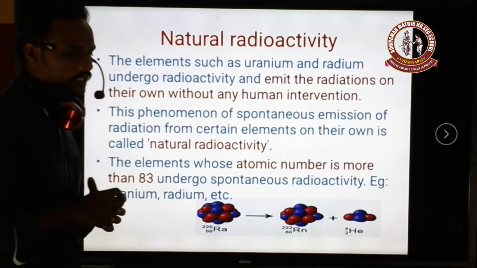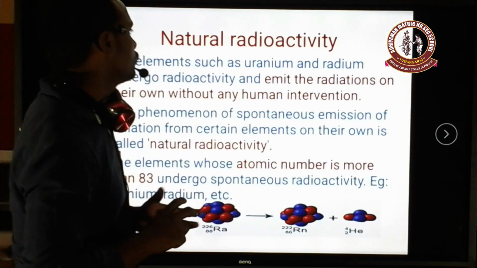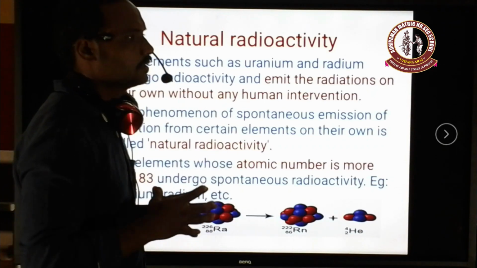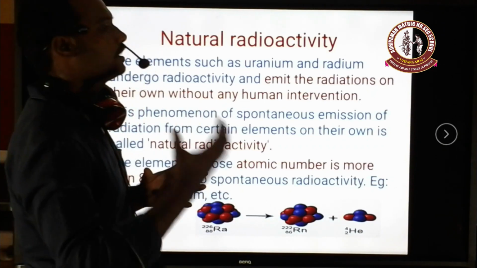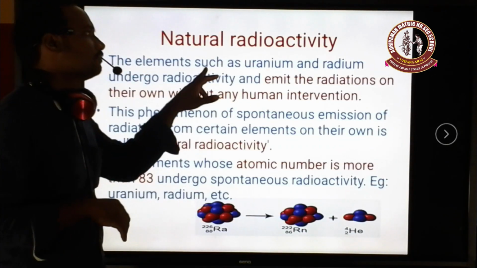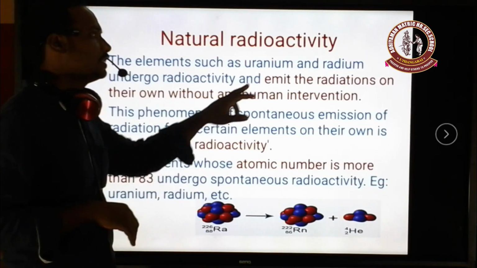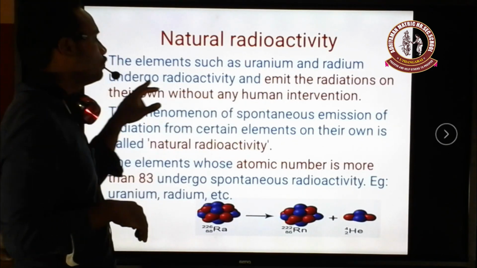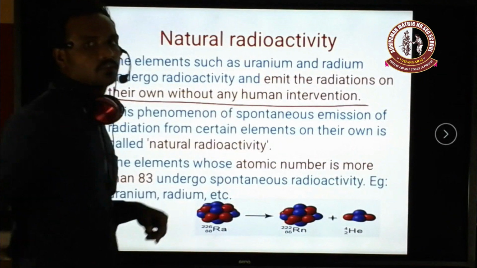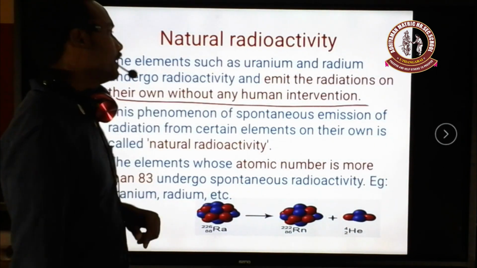What does natural radioactivity mean? Natural means without human involvement. Here also, without human intervention, a certain amount of substance, a certain amount of nucleus, can emit radiations. That is called natural radioactivity. So elements such as uranium and radium undergo radioactivity and emit radiation on their own without any human intervention. Without any human intervention is called natural radioactivity.